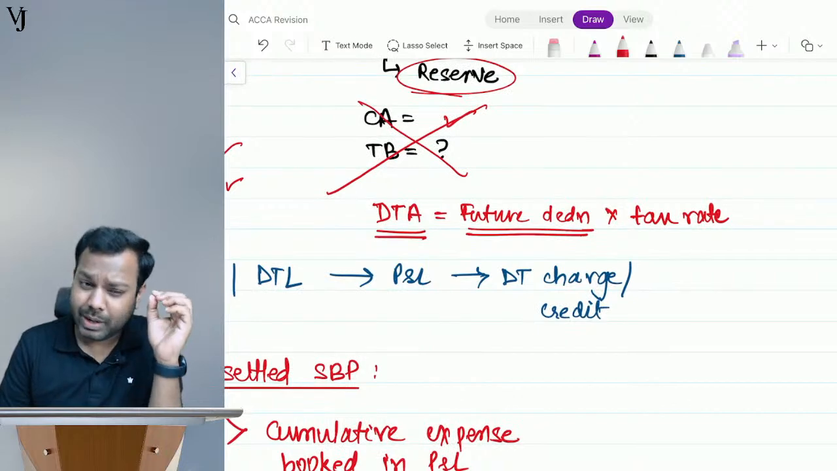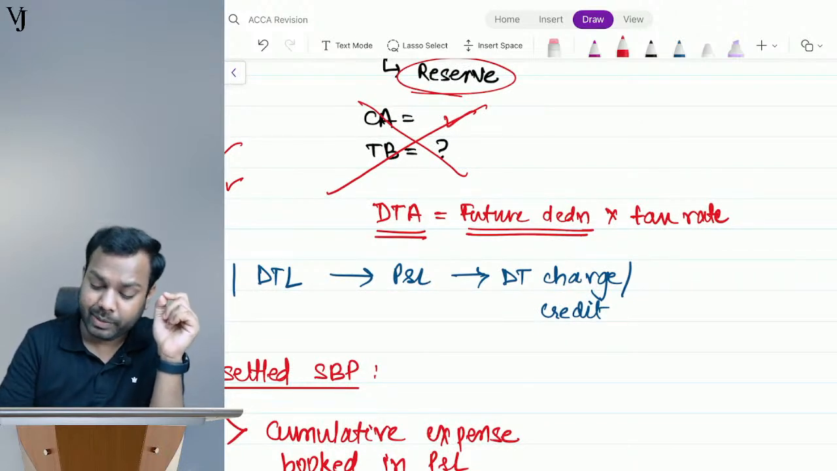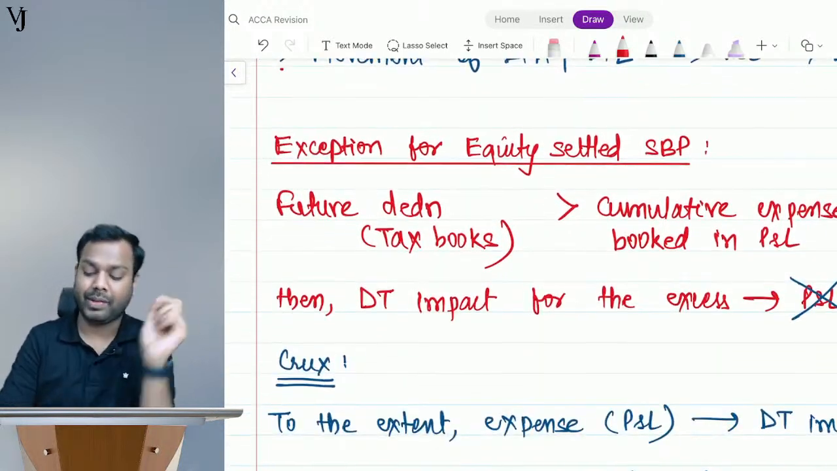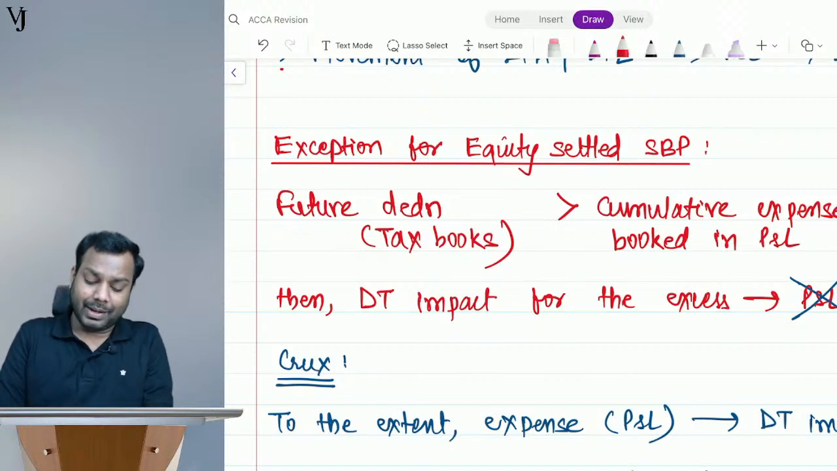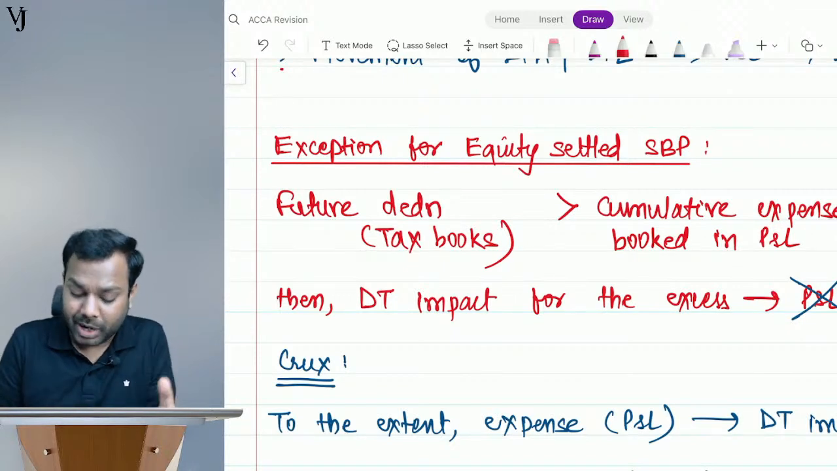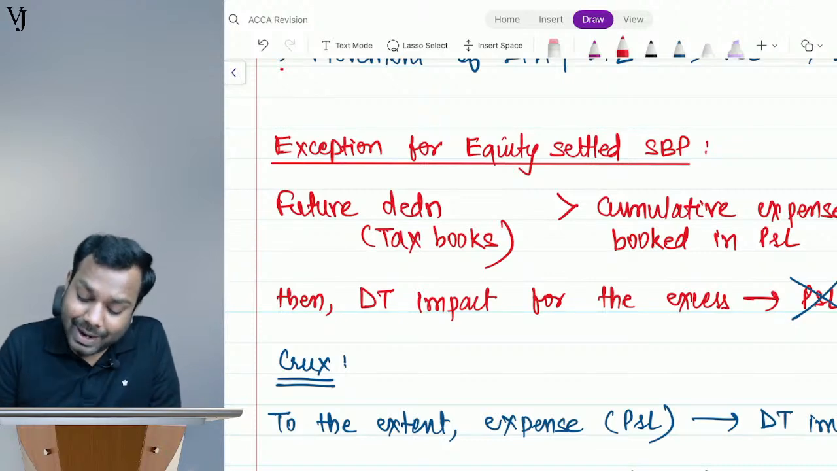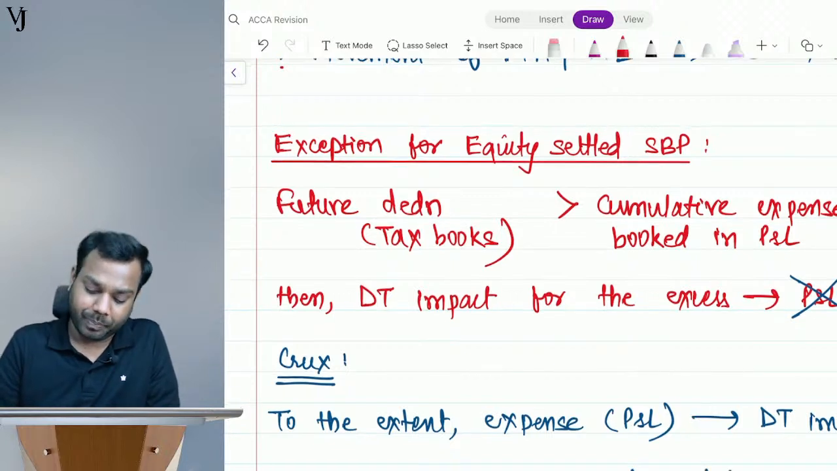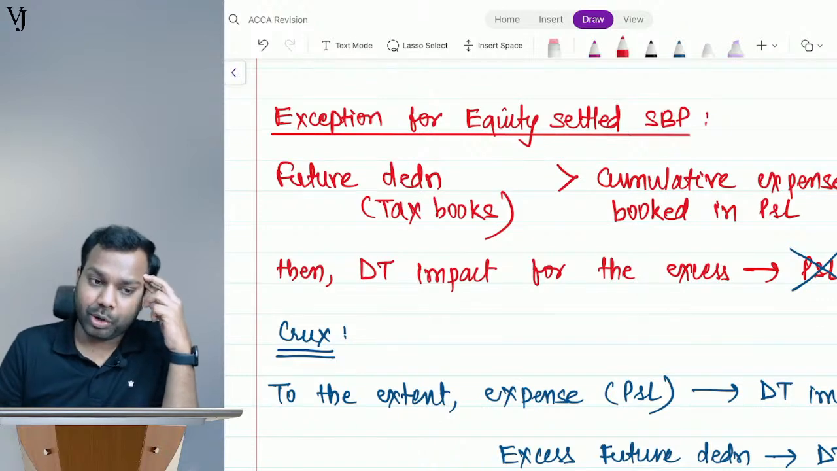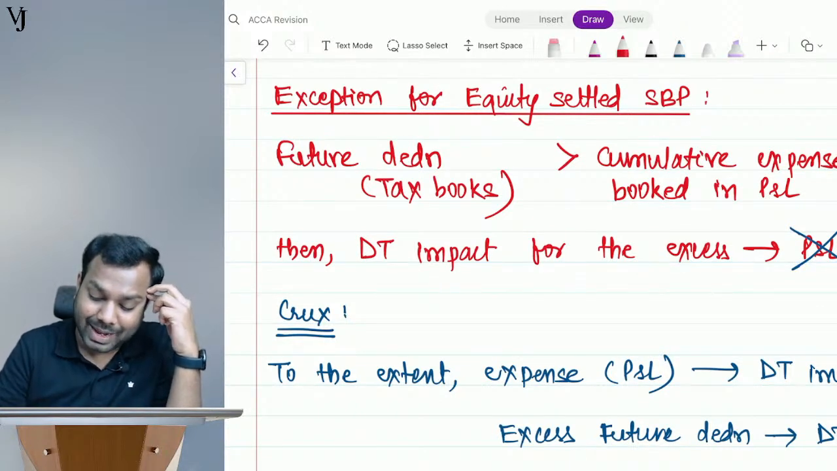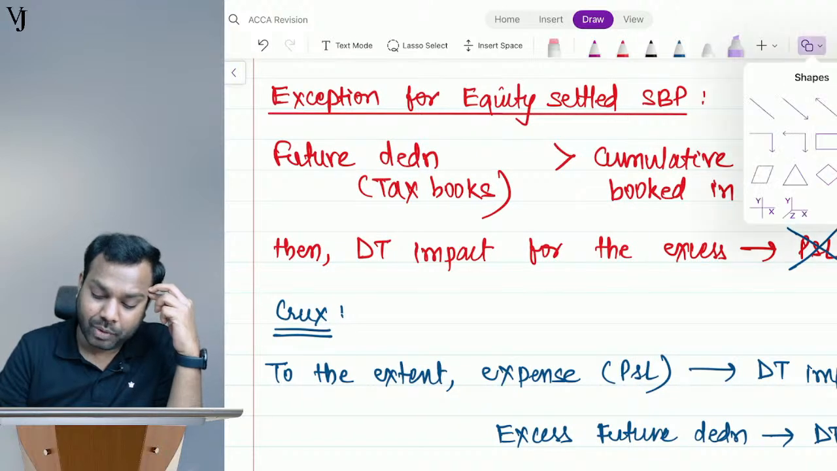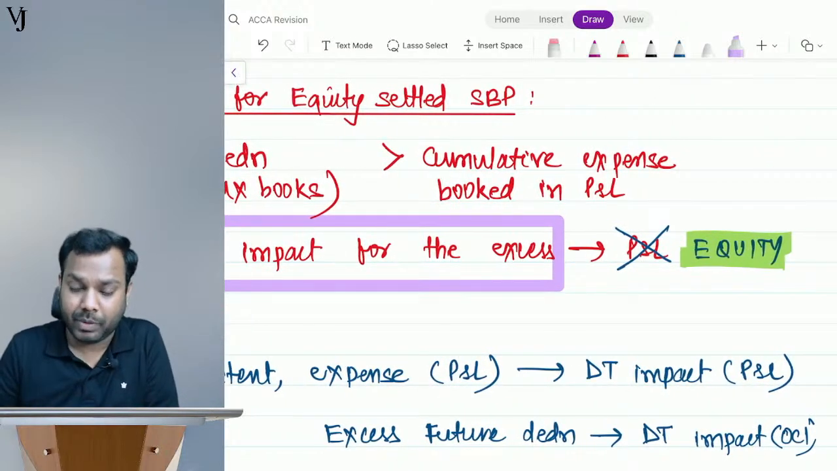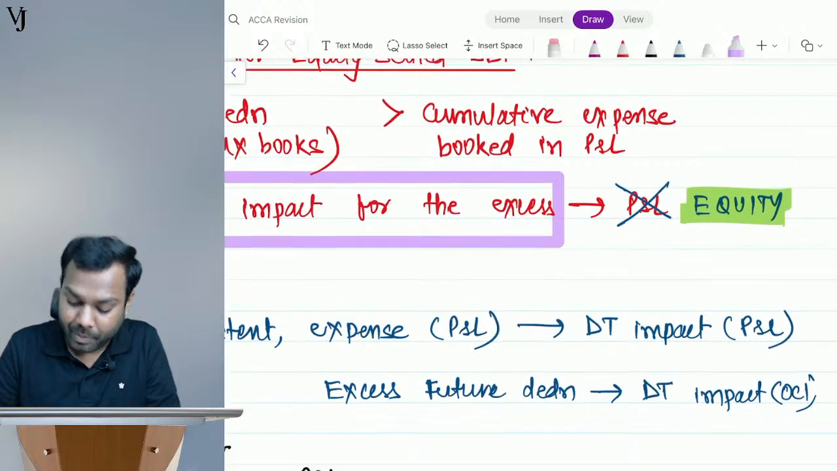But now understand there is one challenge in this point. Though it seems very easy here, there is a challenge here. Understand, guys, what is the challenge? Exception for equity settled share-based payment. When the estimated future deduction as per the tax books is greater than cumulative expense booked in the P&L, then the deferred tax impact for the excess will not go to P&L, rather it will go to equity. I'll explain with the help of an example as well, okay?